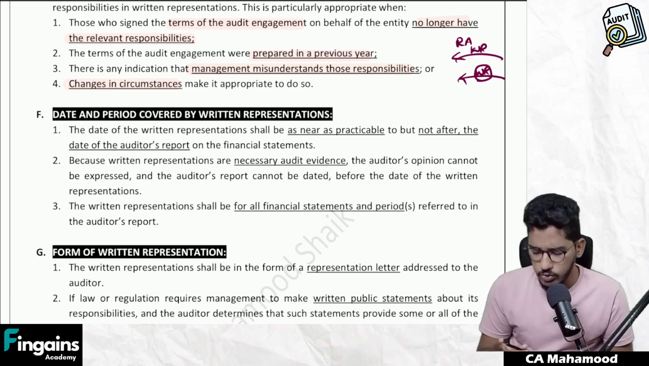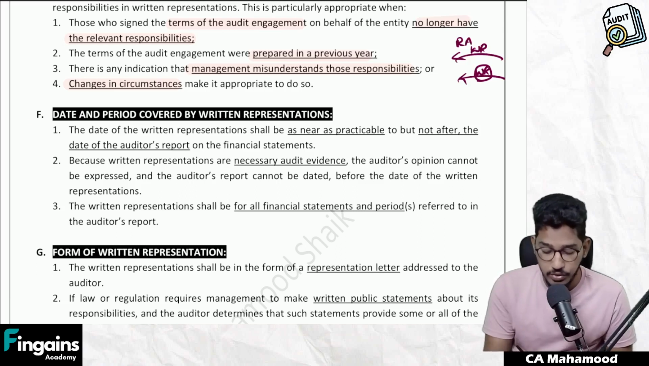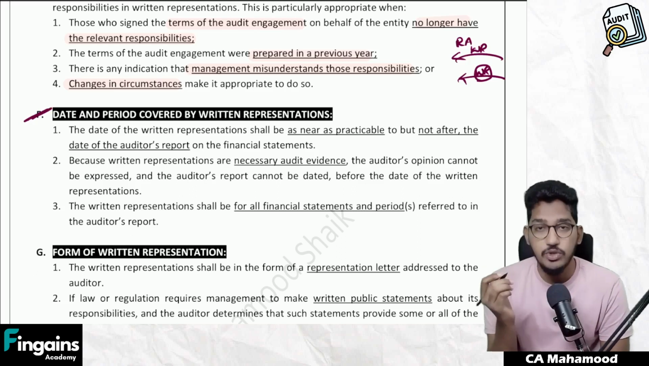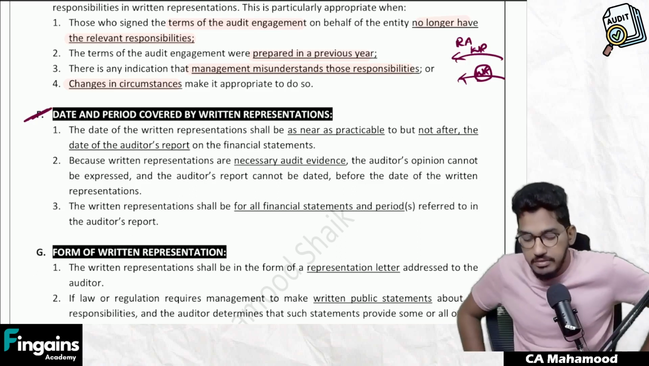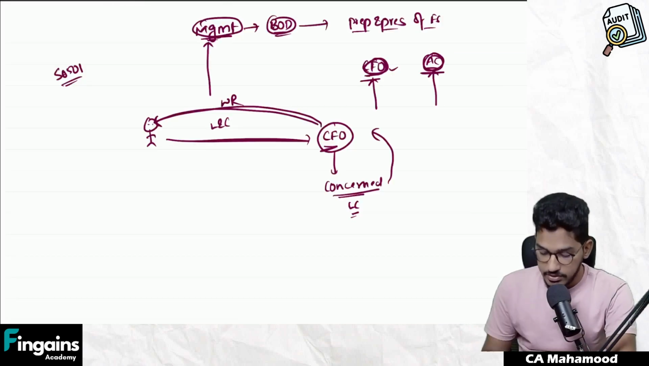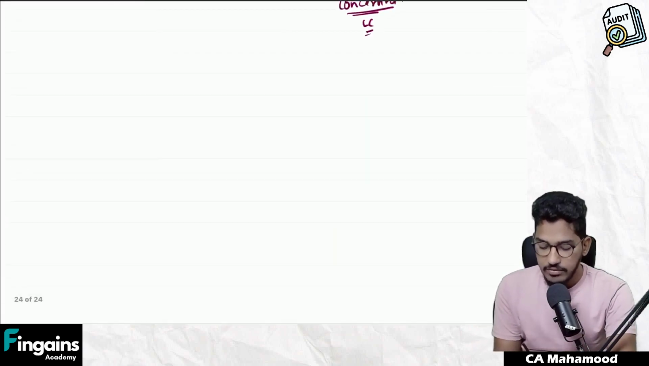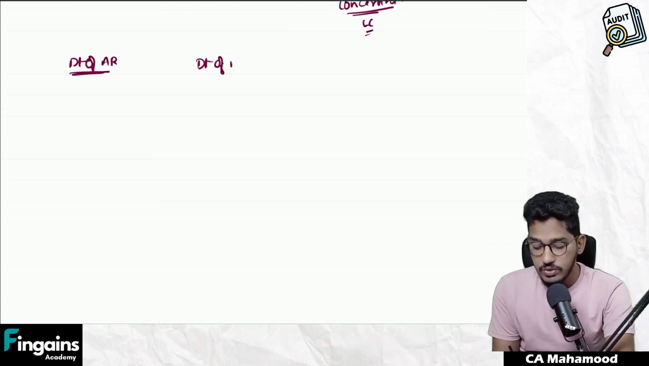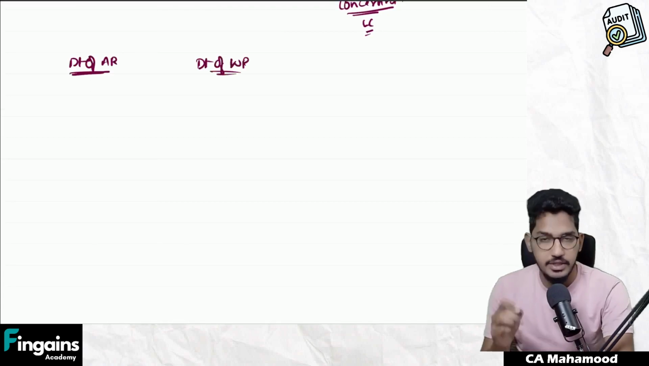One simple point I want to highlight here, but a very important point for true or false statements. What should be the date and period covered by written representation? Very simple question I will ask you. We will have the date of auditor's report. What do you mean by date of auditor's report? The date on which the auditor will sign the audit report. Then on the written representations also there will be a date of written representation.